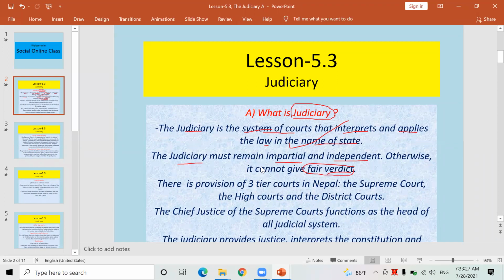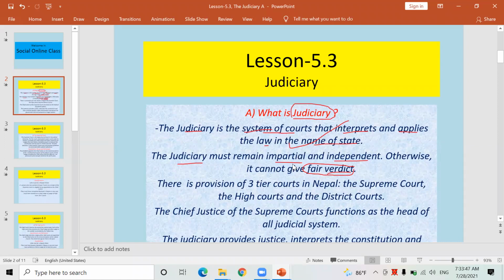In the present context of Nepal, you know that the judiciary seems independent and impartial. Was a case filed against the then Prime Minister KP Sharma Oli in the Supreme Court?